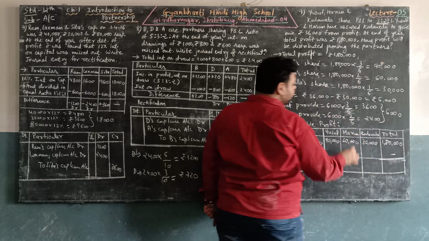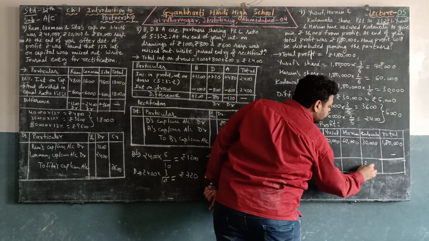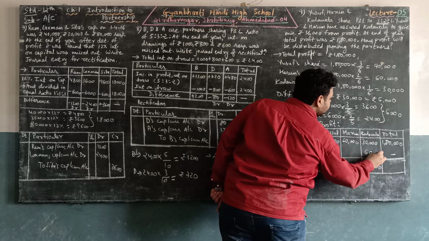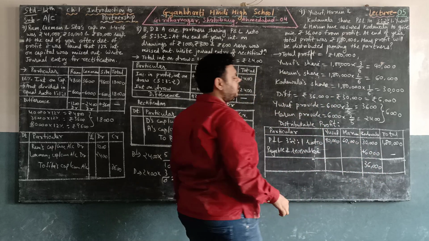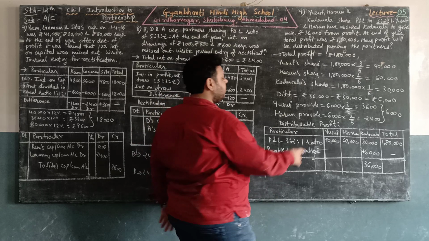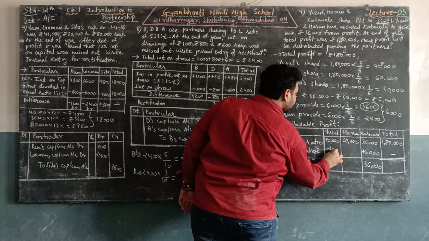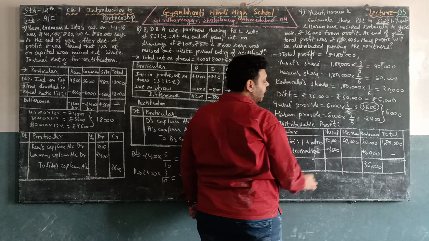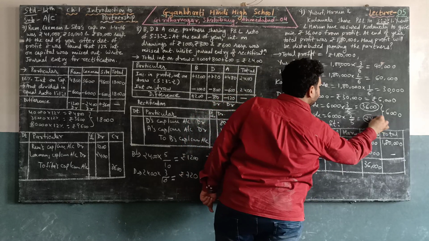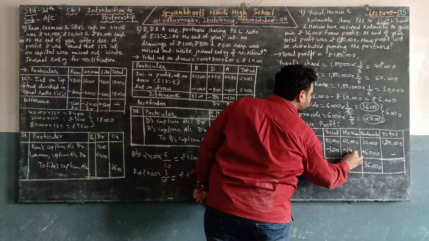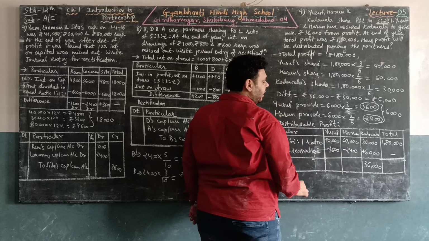1,80,000. But Kodawala was assured that he will be given 36,000. So the rest 6,000 will be added to his profit share and Yusuf will pay him rupees 3600. So 3600 will be subtracted from his share, and Harun will pay him 2400 from his share. So from 60,000, 2400 will be subtracted.